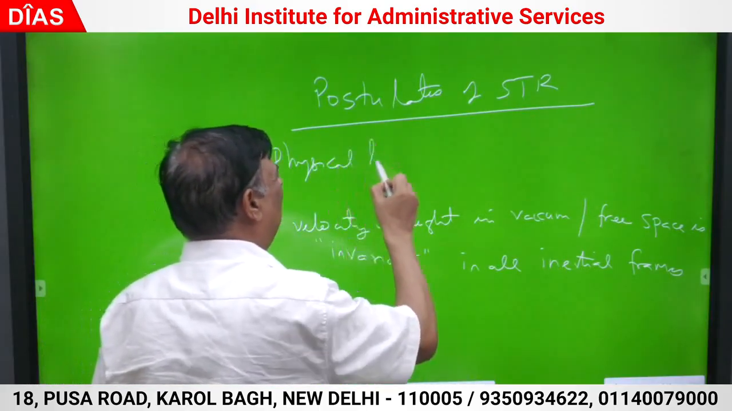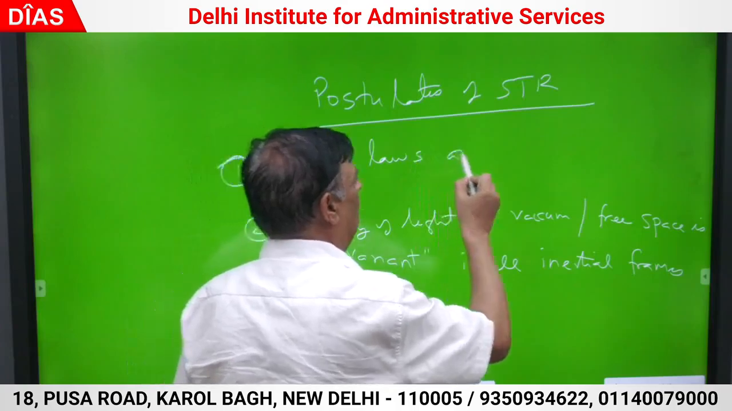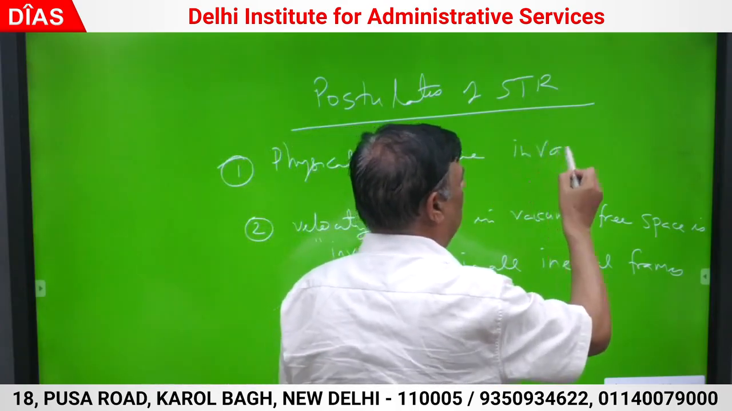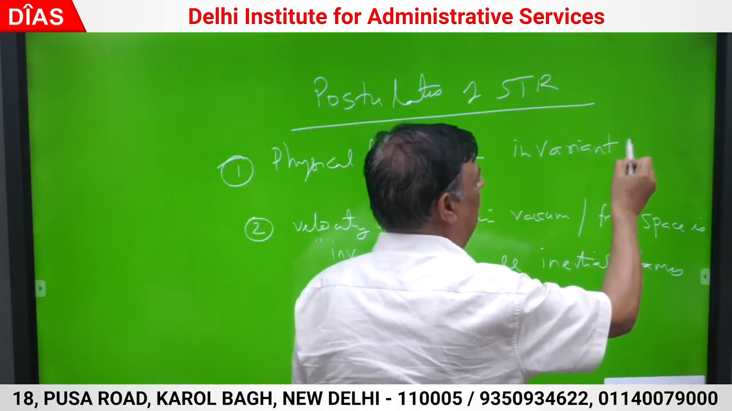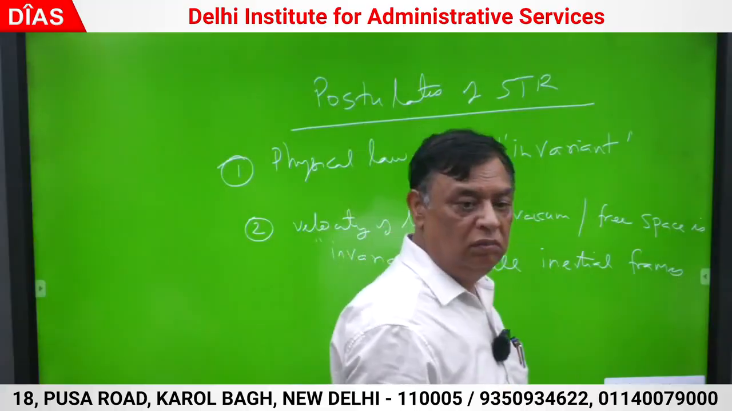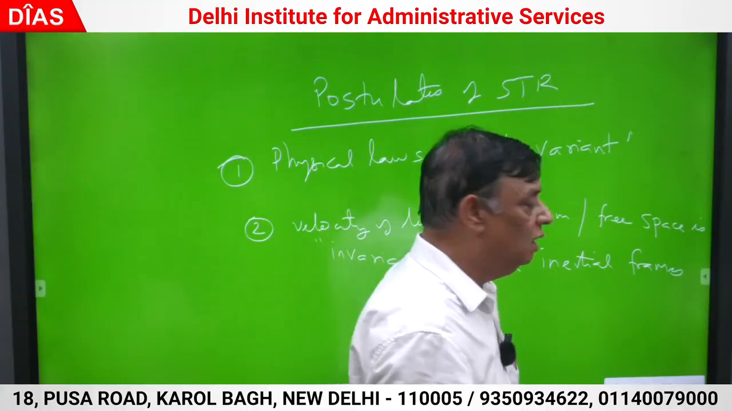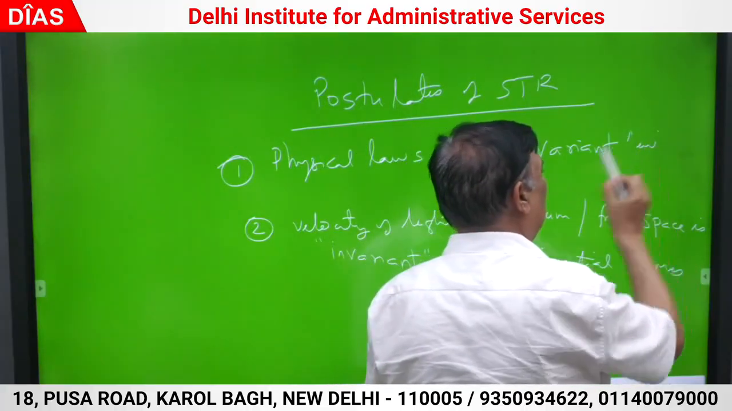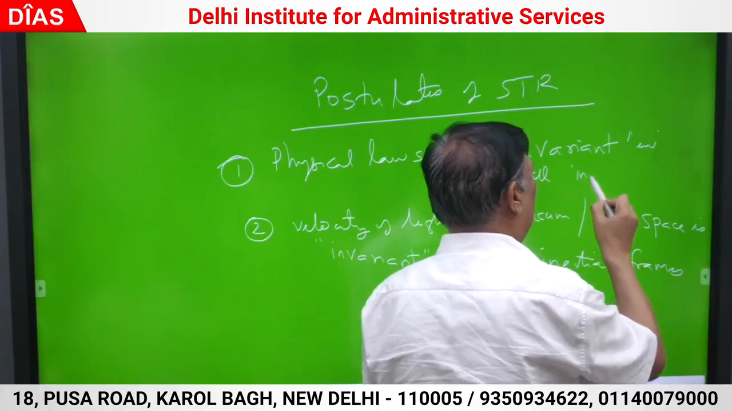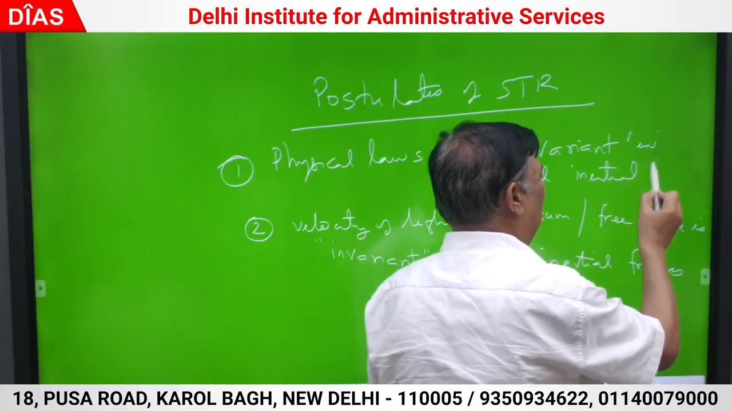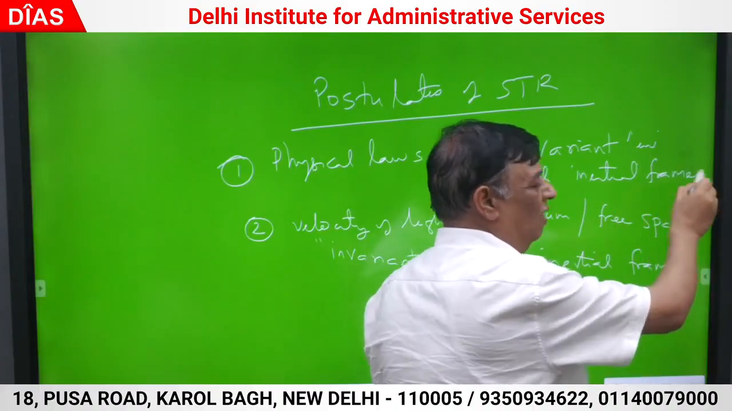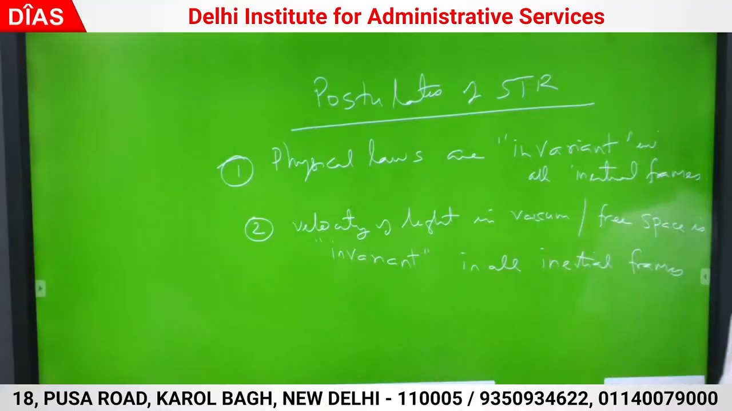Physical laws are invariant. Invariant means they are of the same form; they do not change their form. Physical laws are invariant in all inertial frames. They are the two postulates of the special theory of relativity which were propounded by Einstein to explain the results of the Michelson-Morley experiment.